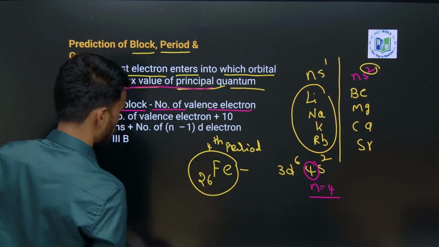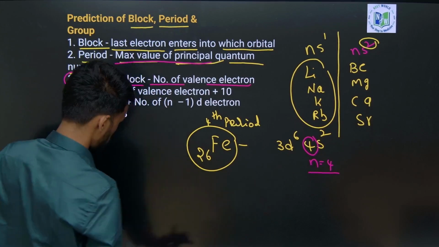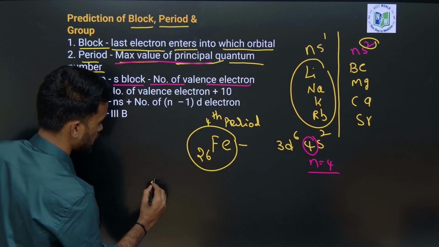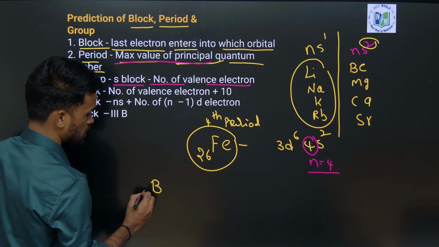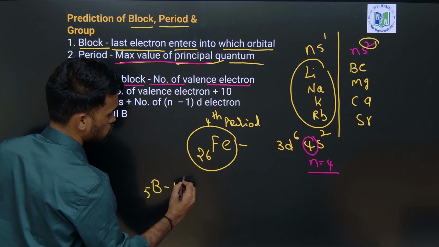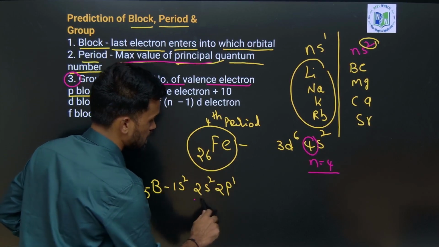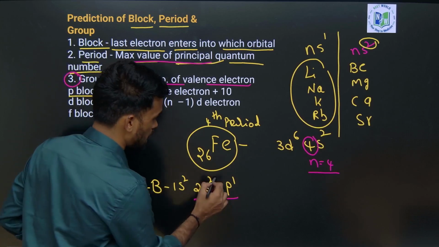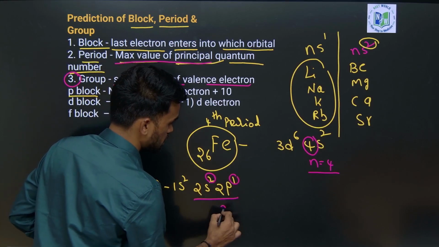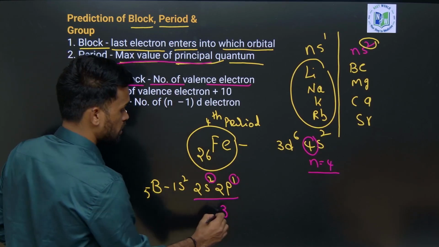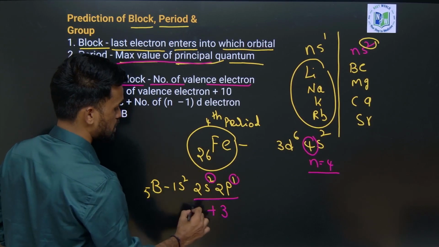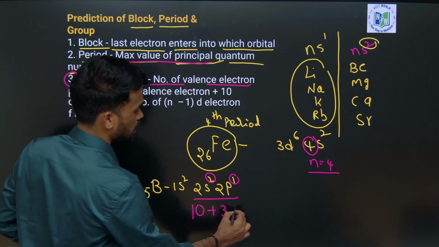For example, let us take boron. The atomic number is 5, so we can write 1s2, 2s2, 2p1. So how many valence electrons are there here? 3 valence electrons. Take this 3 and add 10. What are we getting? 13.